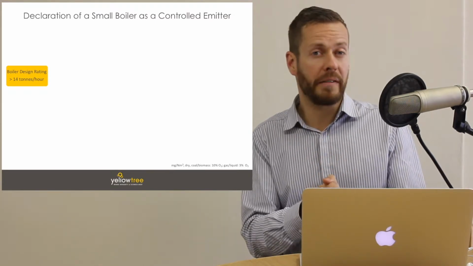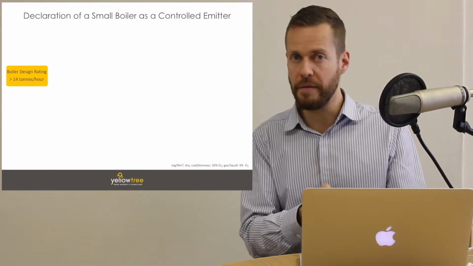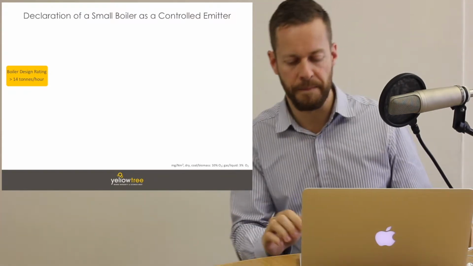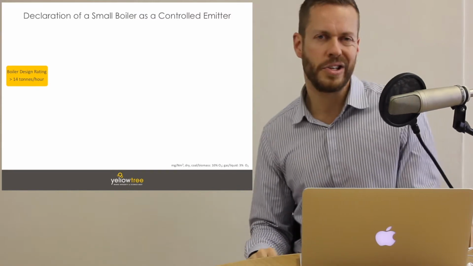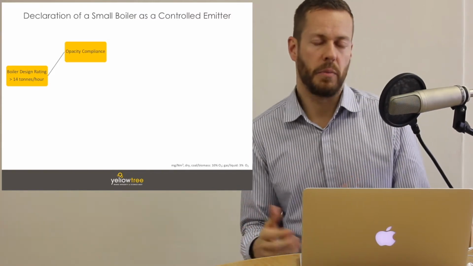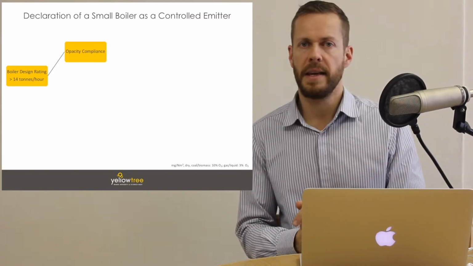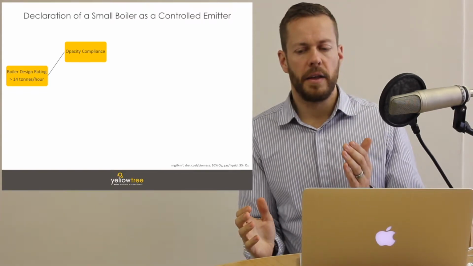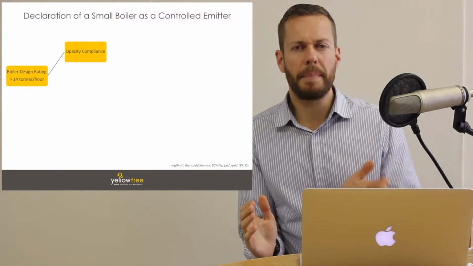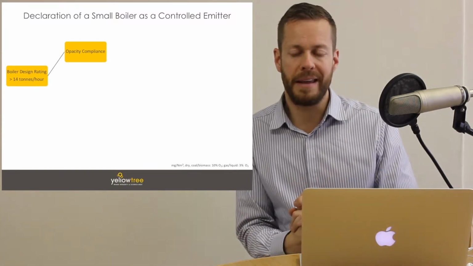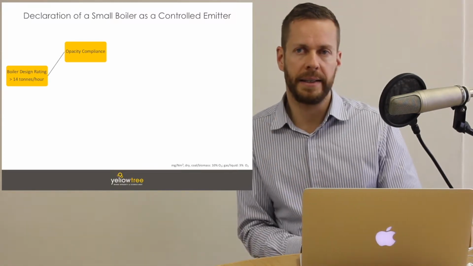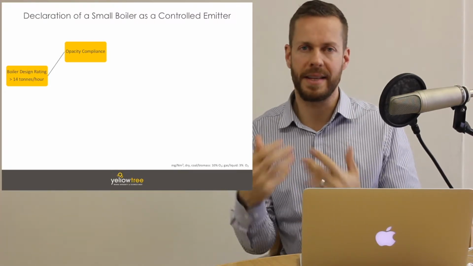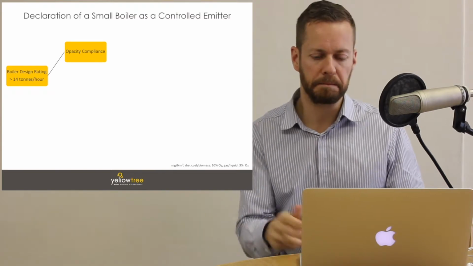Now, if you have one of these boilers that is larger than 14 tons per hour in size, there are 3 things that you have to do. The first is to not smoke too much. We call this opacity compliance. And the legislation is quite specific. It says you are permitted to smoke for up to 10 minutes in every 8-hour period if you have one boiler connected to one stack. And the amount of time increases if you have 2 boilers, 3 boilers, etc. connected to one common stack.